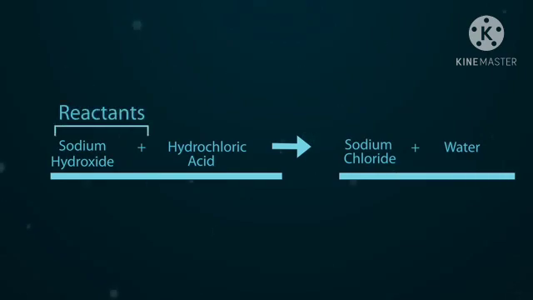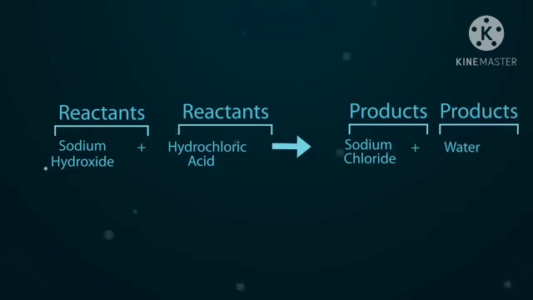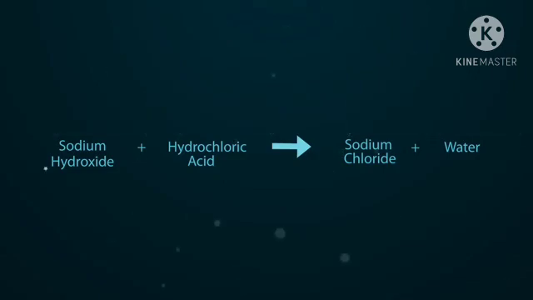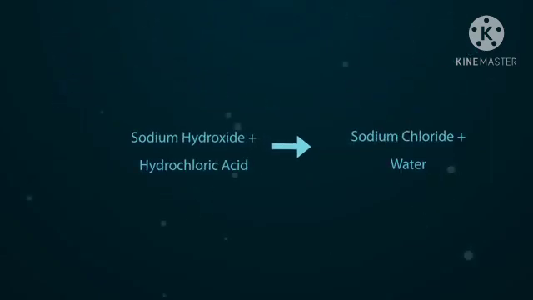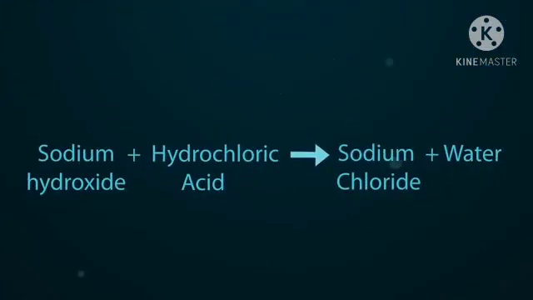This is a very simple way to read, but it is not the complete way; this is a word equation. A symbol equation gives more details, such as the number of atoms and molecular states. Sodium hydroxide, symbol NaOH, plus hydrochloric acid, symbol HCl, gives rise to NaCl, sodium chloride, plus water molecule H2O. These are the reactants and these are the products.